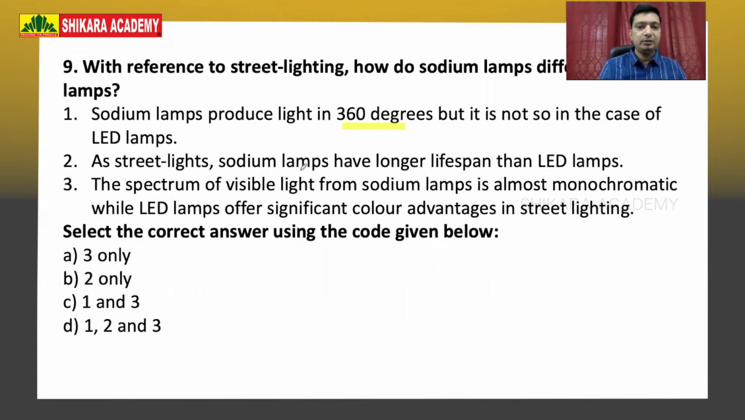As street lights, sodium lamps have a longer lifespan than LED lamps. So they're saying sodium lamps have a longer lifespan. Is it true? Do they have a better lifespan than LEDs? I'll explain that. Statement 3. The spectrum of visible light from sodium lamps is almost monochromatic.